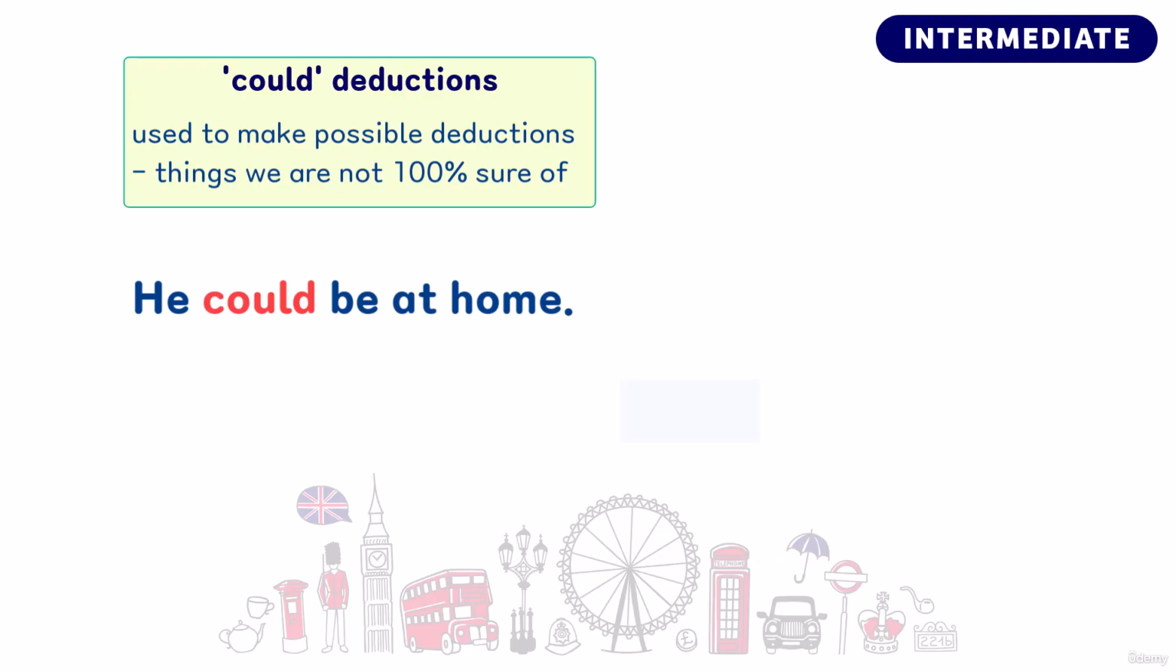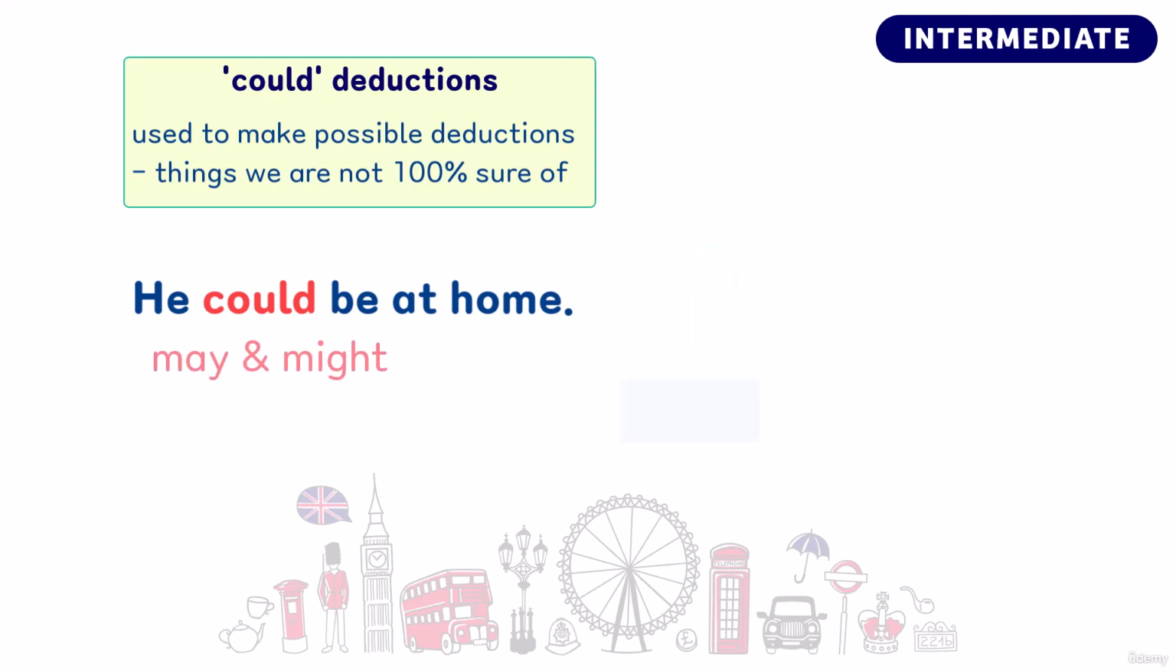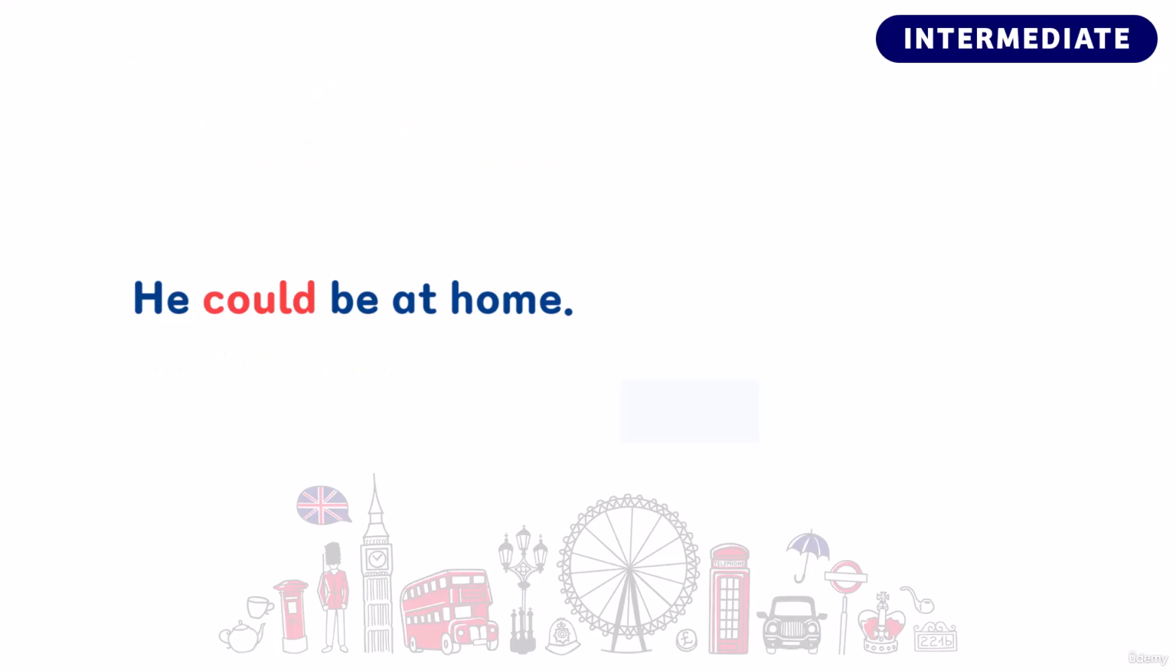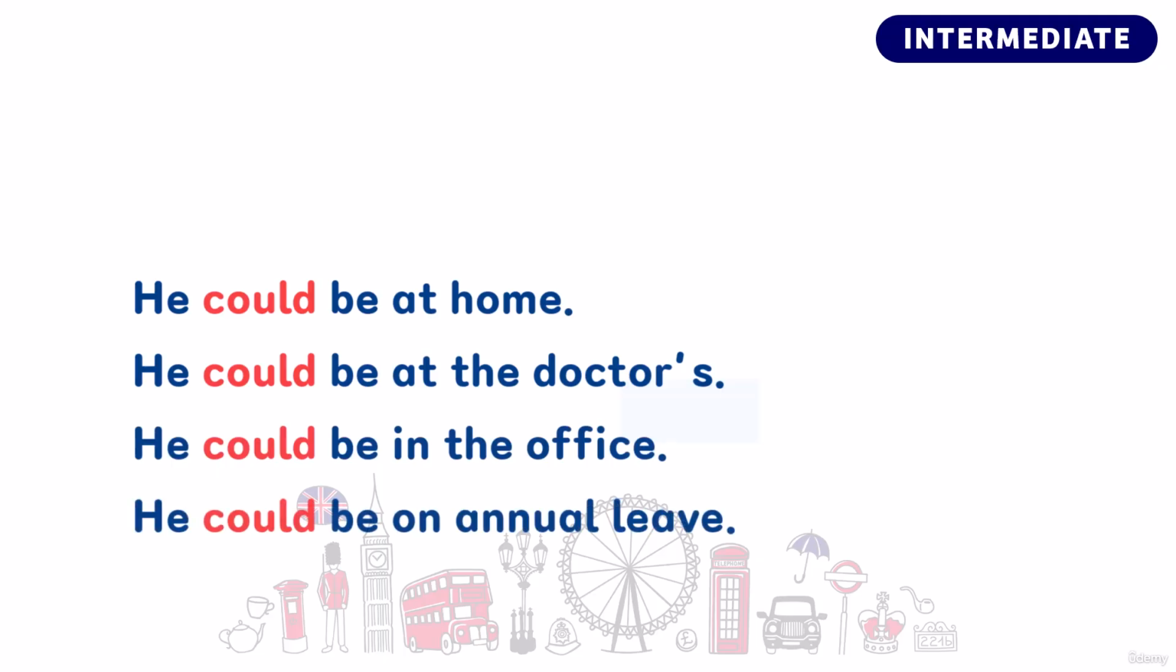And this uncertainty is supported by person A's next statement as he says, maybe he's sick. We can also use the modal verbs may and might to make similar kind of deductions, to talk about things we think are true. Let's take a look at a few more example sentences. He could be at the doctor's. He could be in the office. He could be on annual leave.